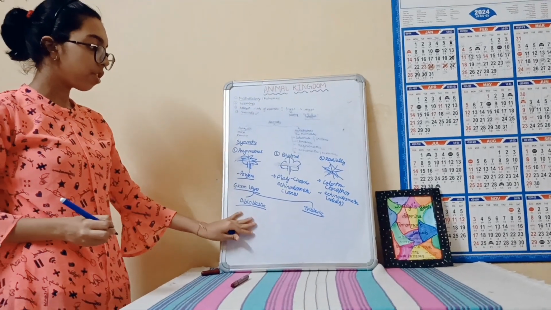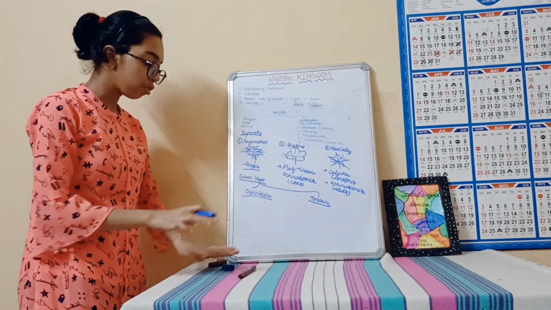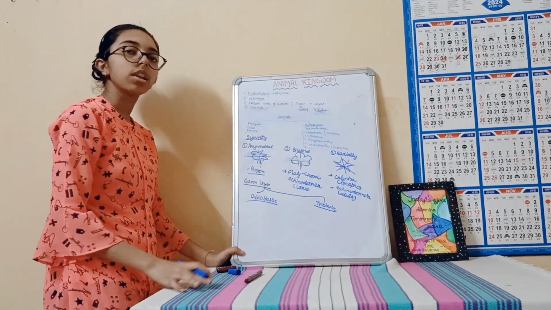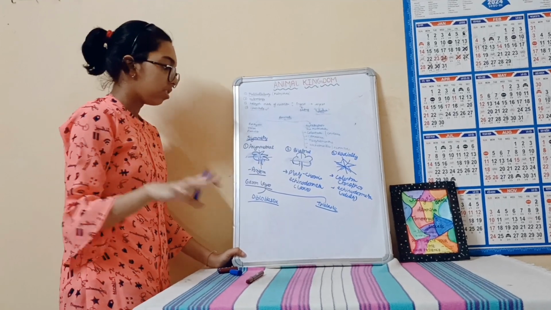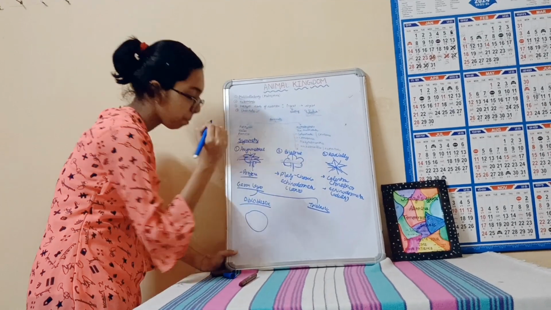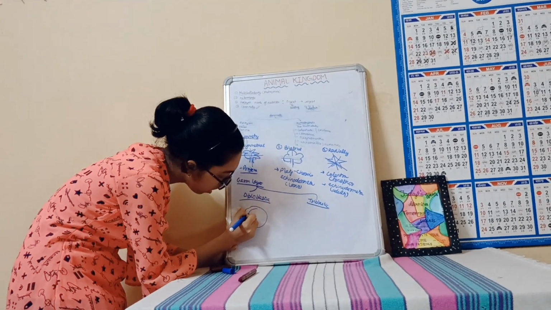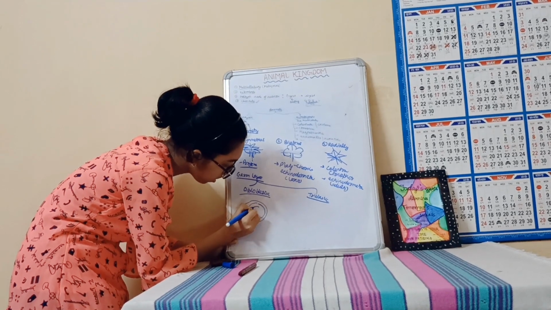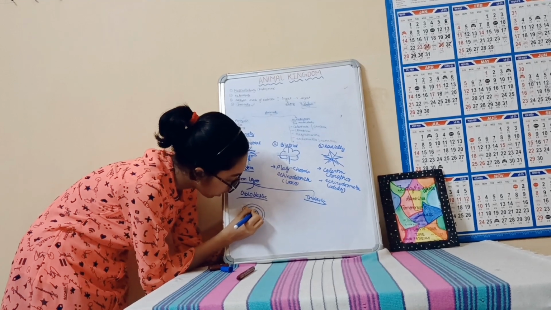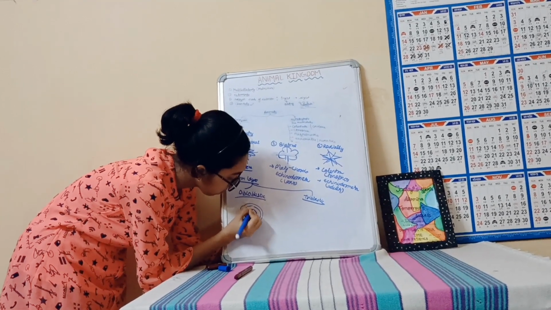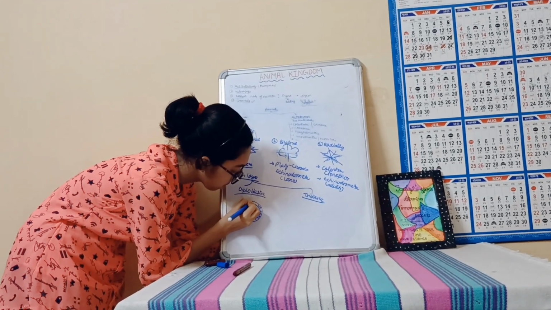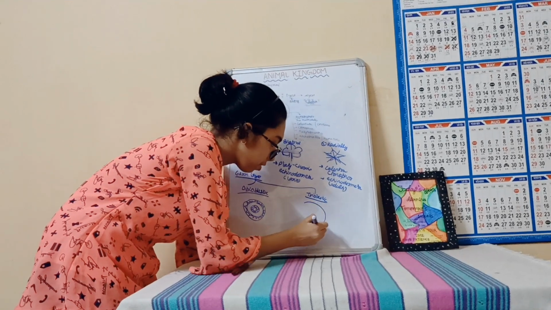So for diploblastic organisms, let me show you an image of the cellular aggregation of diploblastic organisms so that you can understand it very carefully. So diploblastic and triploblastic. Let me make a ball of cells. This is the outer layer, this is the inner one, this is the most important. These are all cells. Let me make one for triploblastic also.